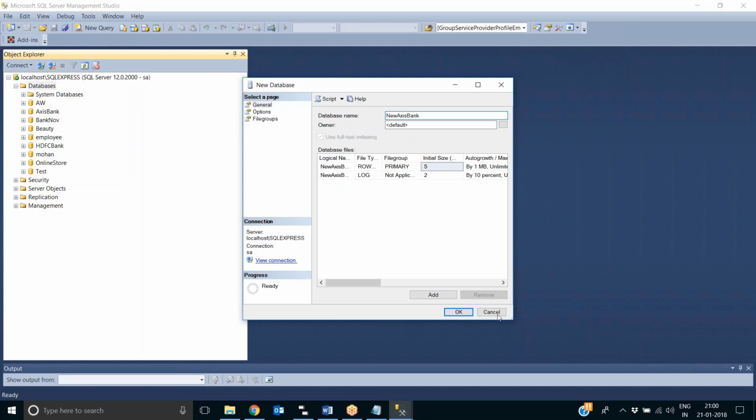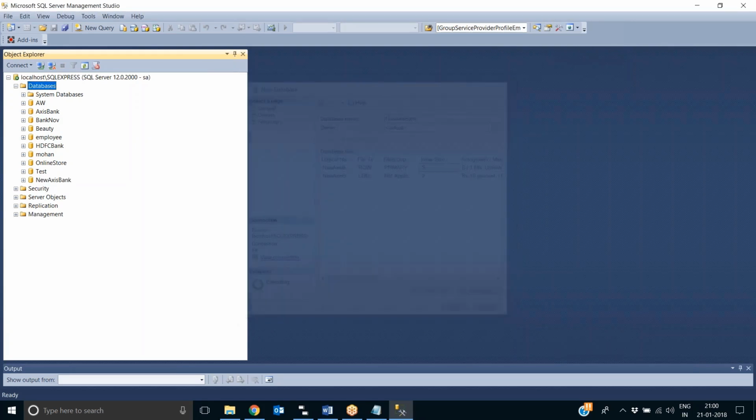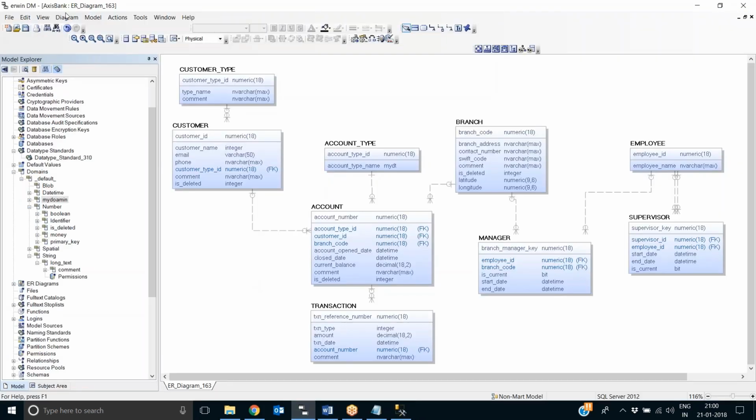So I'll create a new fresh database in SQL Server, Axis Bank, and then I'll forward engineer. Forward engineering is very important here because the moment we create the domains, there are a couple of forward engineering options that we need to use.